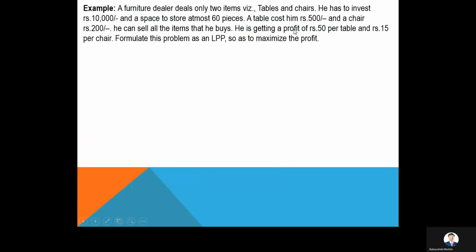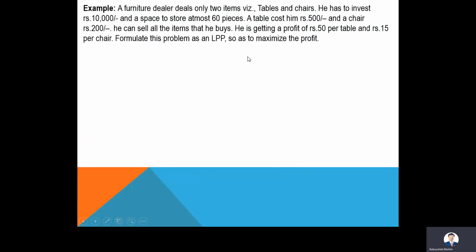Means if he sells a table, he gets rupees 50 as profit, and if he sells a chair, he gets rupees 15 as profit. On this basis, formulate this problem as an LPP so as to maximize the profit. The words max profit indirectly tell us this is a maximization problem.